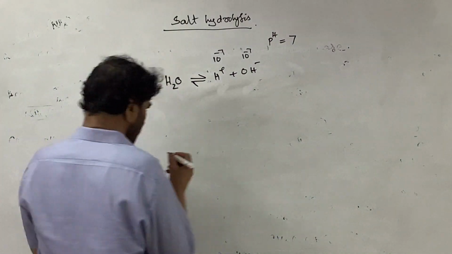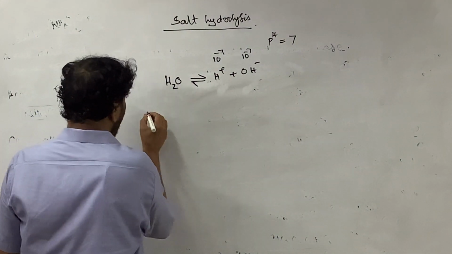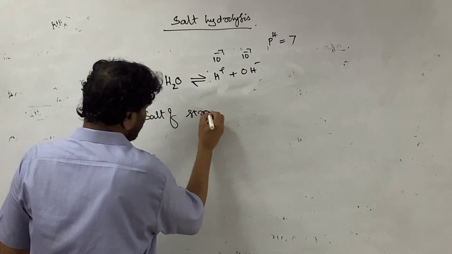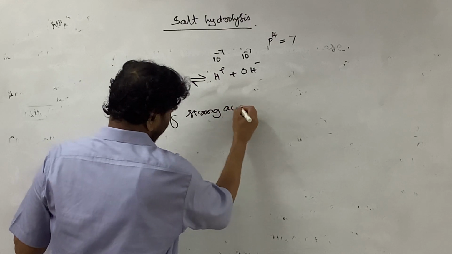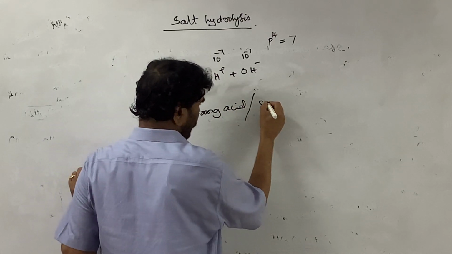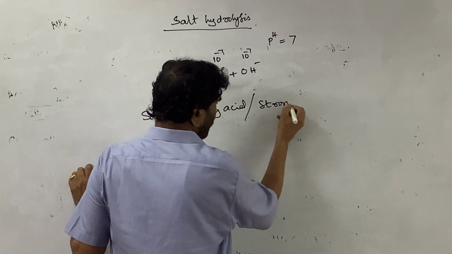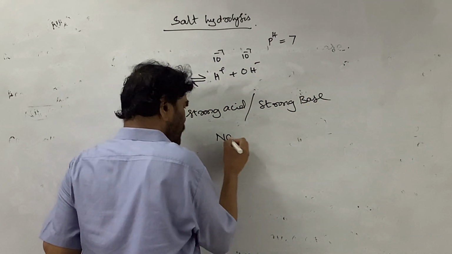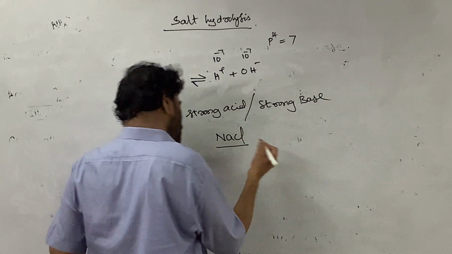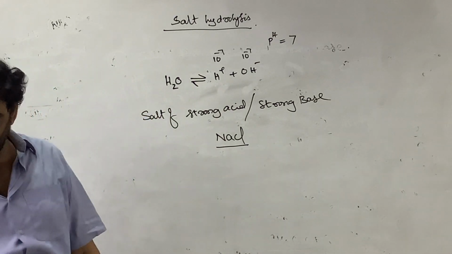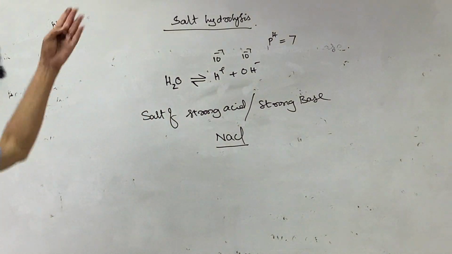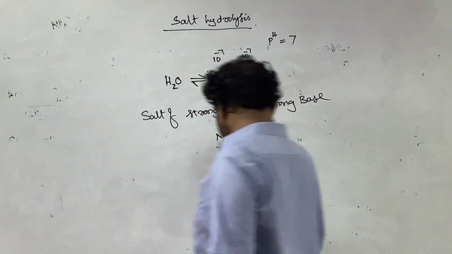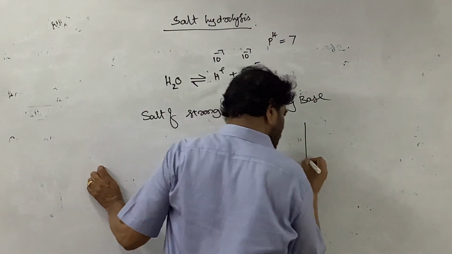Now let me take the salt of a strong acid and strong base. The best examples are sodium chloride, sodium bromide, sodium iodide, sodium nitrate. Normally we take sodium and potassium salts. When it is added to the water system,